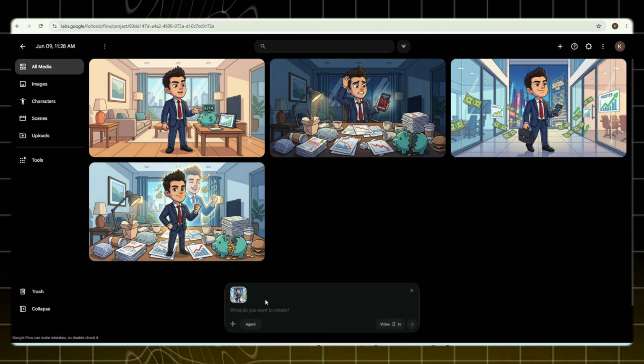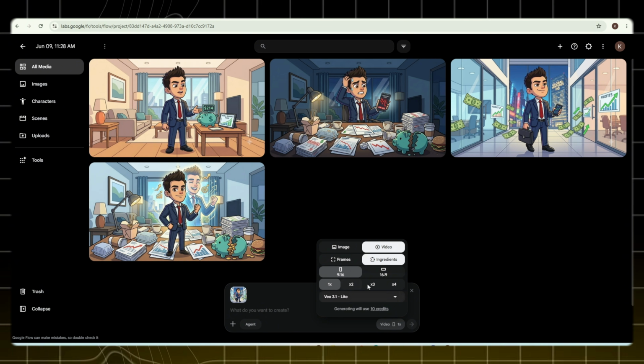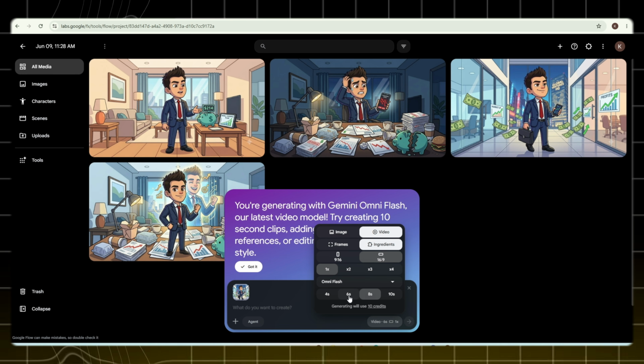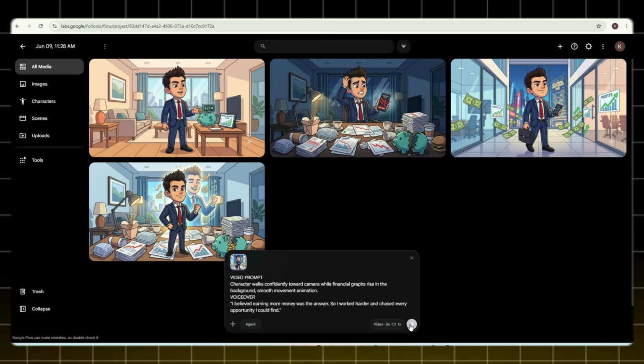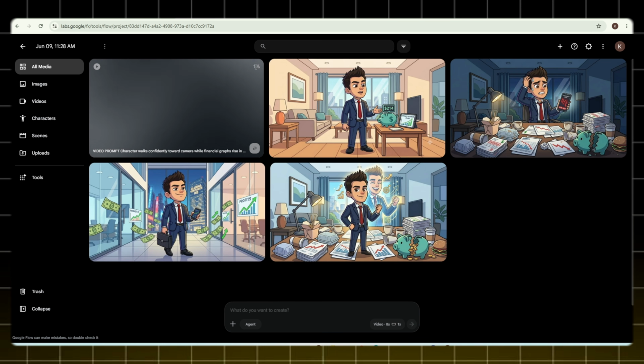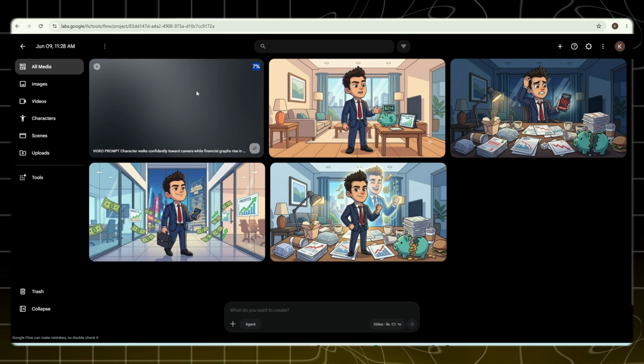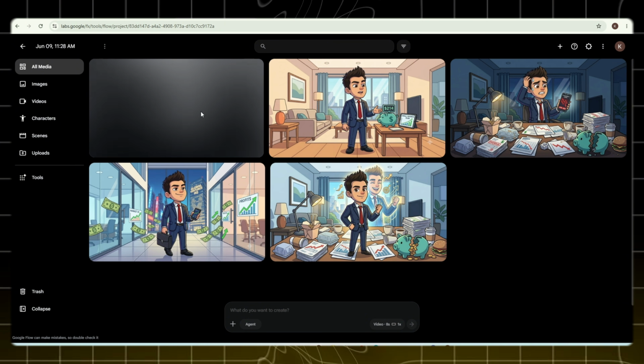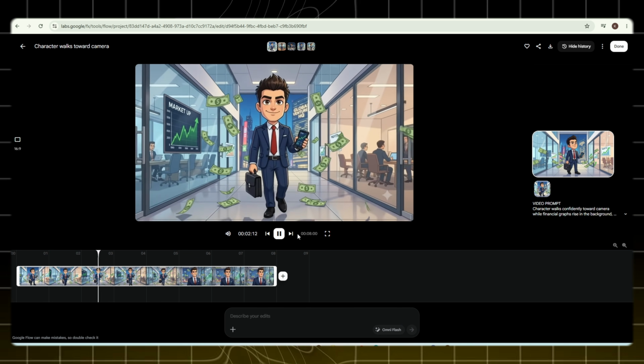Now, go to the video section and select their latest model, Omni Flash. This model is incredibly fast and efficient. For my first generation, I'll be using Omni Flash. Next, I'll select my first image, paste the video prompt, and click the Generate button. As you can see, my first video has started generating. At this stage, all you need is a little patience while the AI processes your request. After waiting for a short time, boom, my first animated video is now ready.